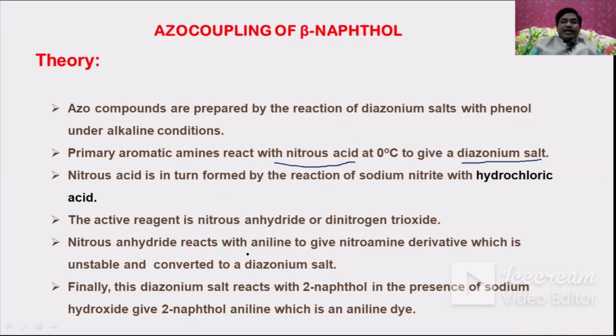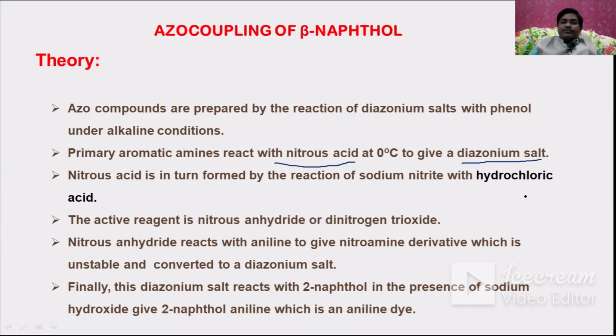Nitrous anhydride reacts with aniline to give a nitroamine derivative, which is unstable and converted to diazonium salt. And finally, this diazonium salt reacts with the 2-naphthol in the presence of sodium hydroxide to give 2-naphthol aniline, which is an aniline dye.